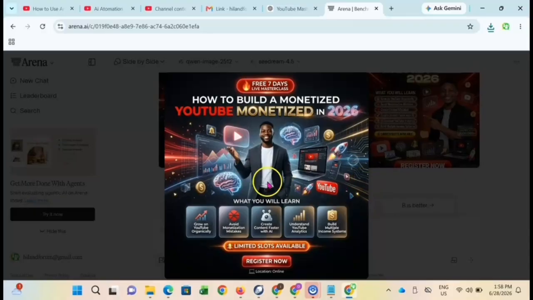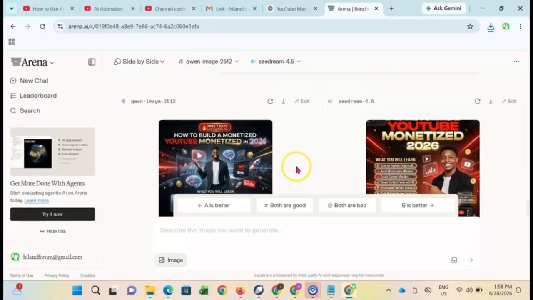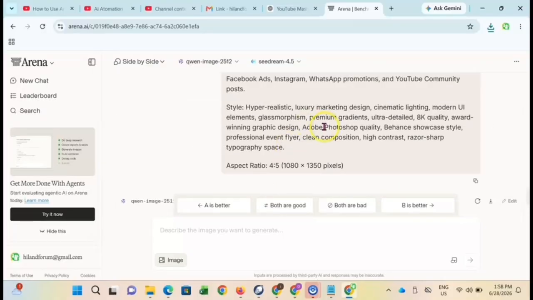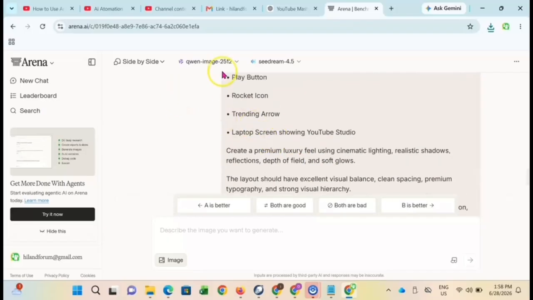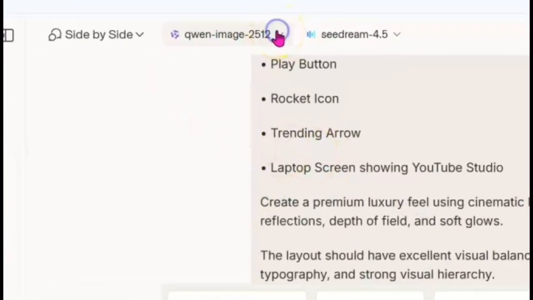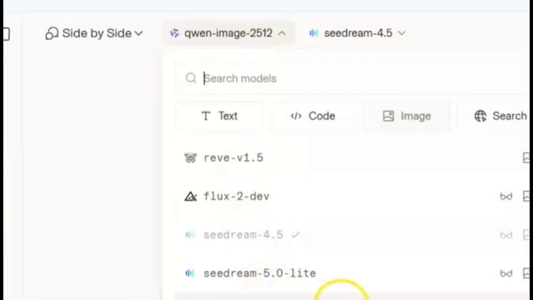Most of the design depends on the way you prompt it, right? If you prompt it very well, this is just for tutorial purposes. You take your time to prompt very well. You can edit the prompt that ChatGPT gave to you, and you will not be able to detect whether you are using AI.